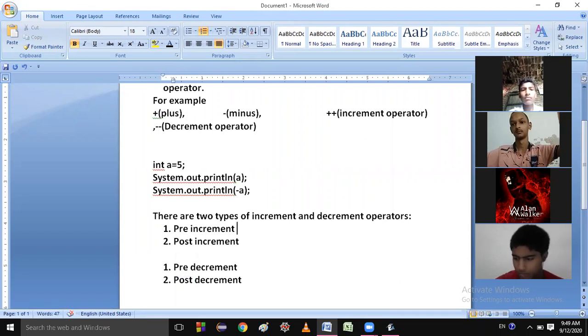Pre-increment means first increment then use. Post-increment means first use then increment.